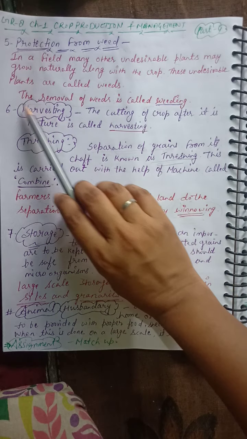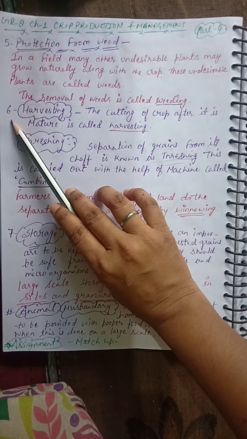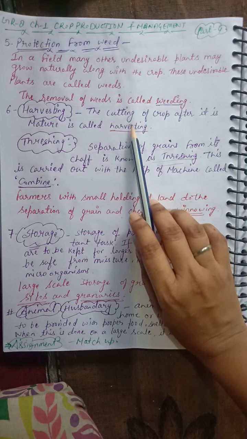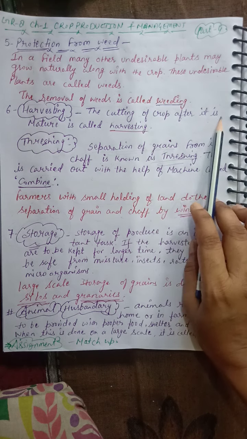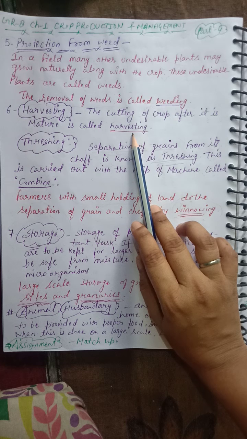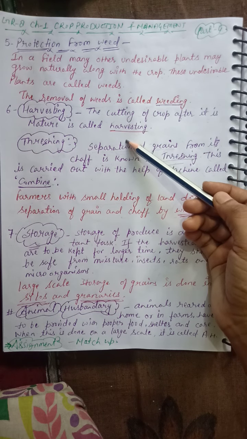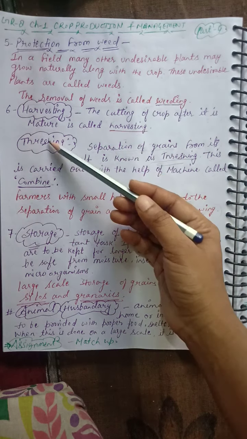The next step is 6.1, harvesting. The cutting of the crop after it is mature is called harvesting. When the crop has matured, it should be cut from our field. That is called harvesting.